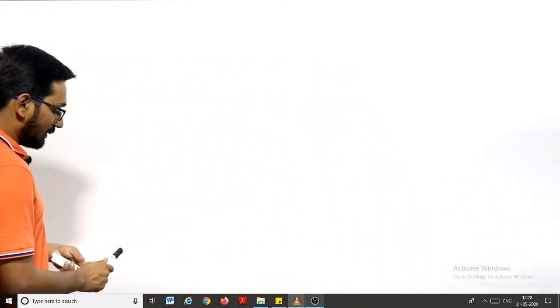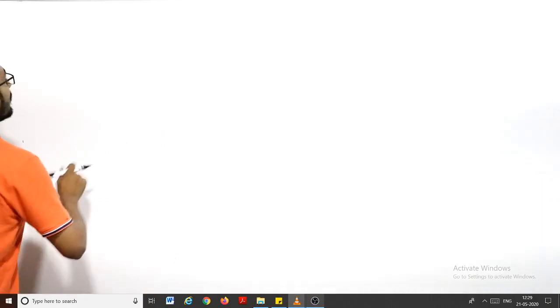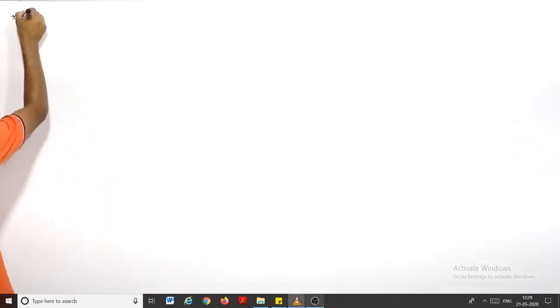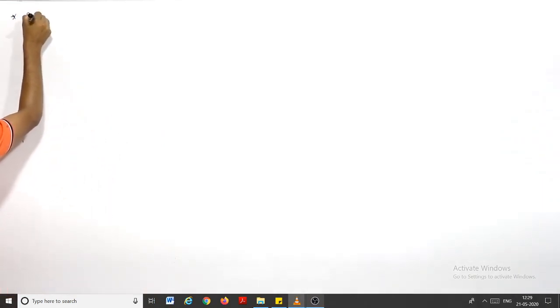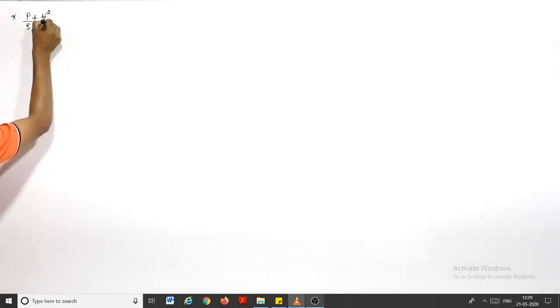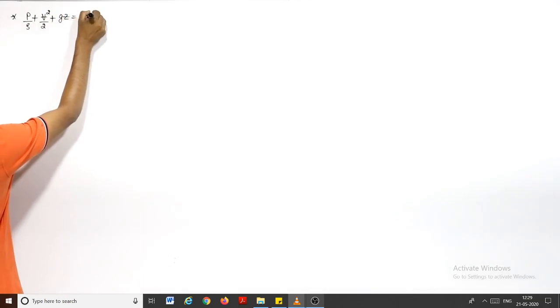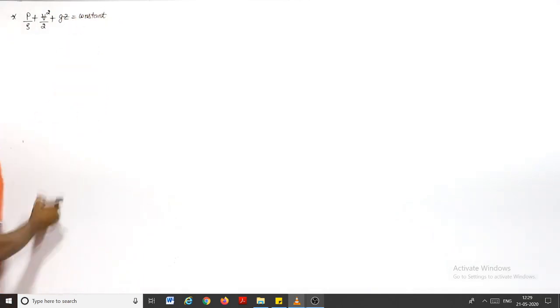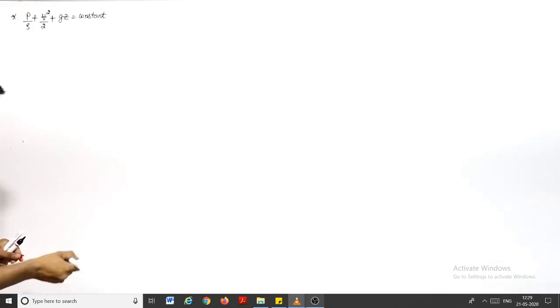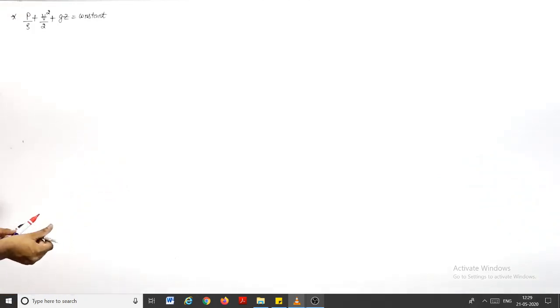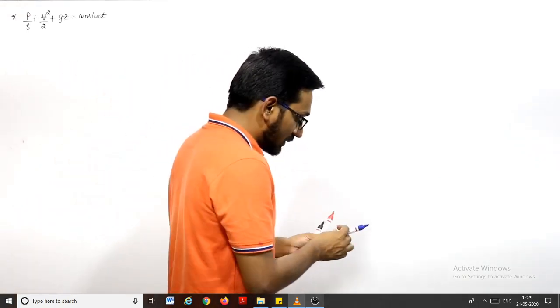We already discussed and derived the Bernoulli equation, and if I write it again, it will be like this: p by rho plus v square by 2 plus gz will be equal to constant. This is the Bernoulli equation. We can derive it with the help of Euler's equation, or you can say Newton's second law of motion. Now we can say that this equation has some assumptions. We already discussed those assumptions.